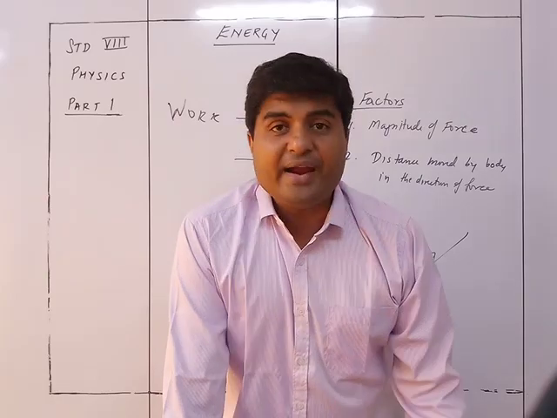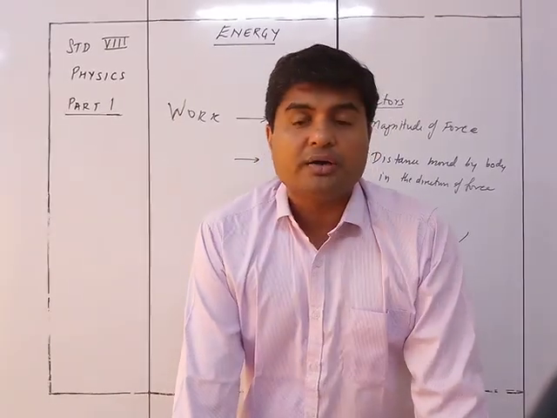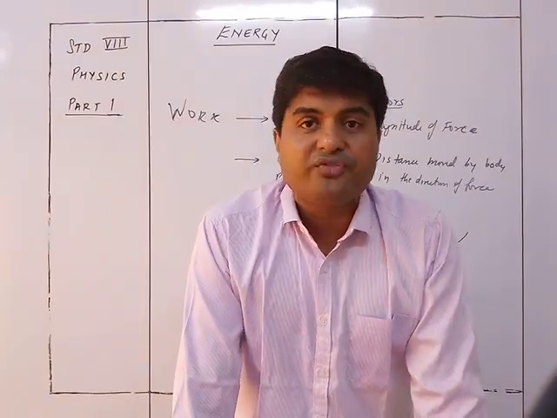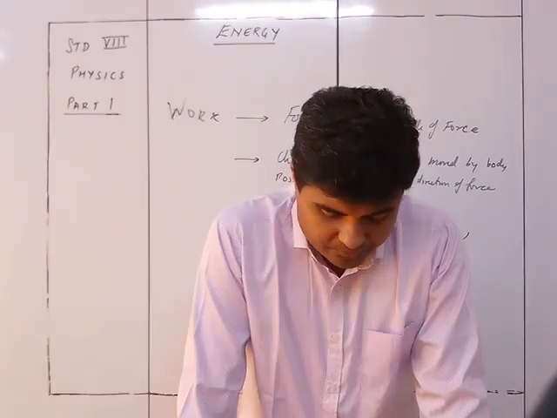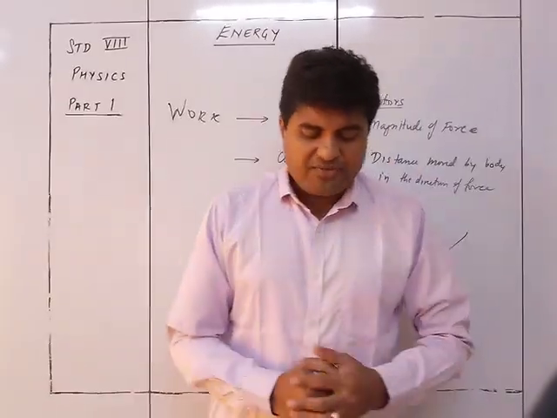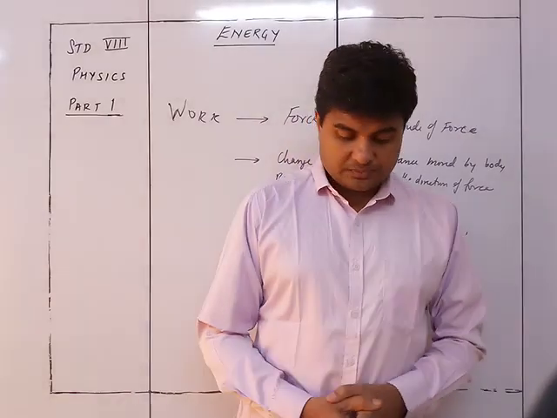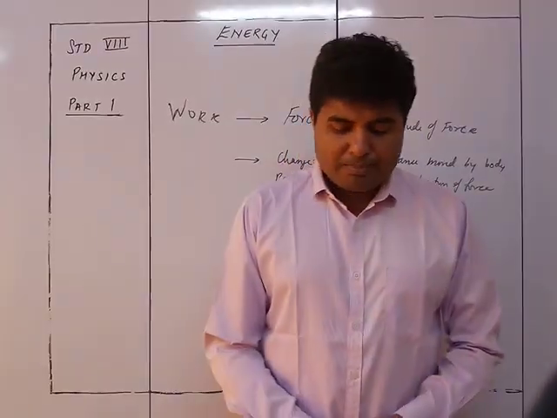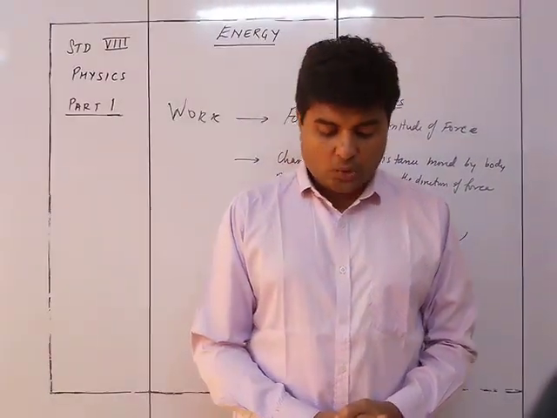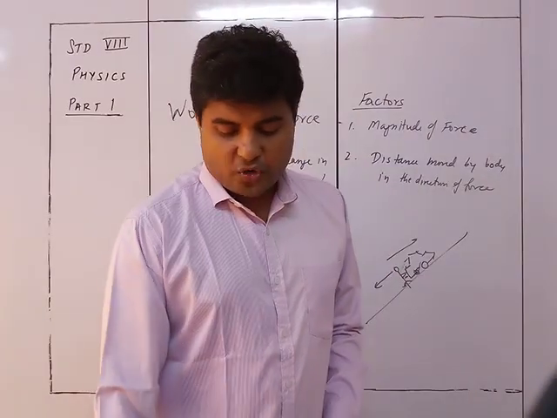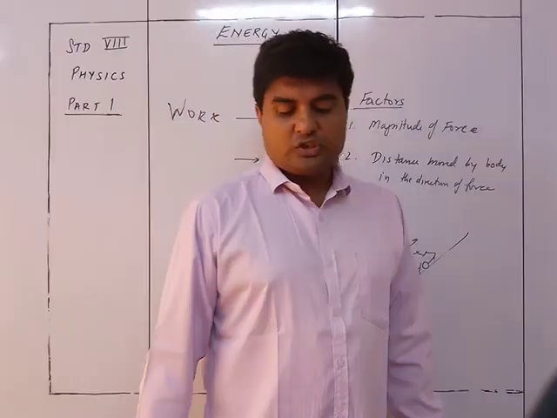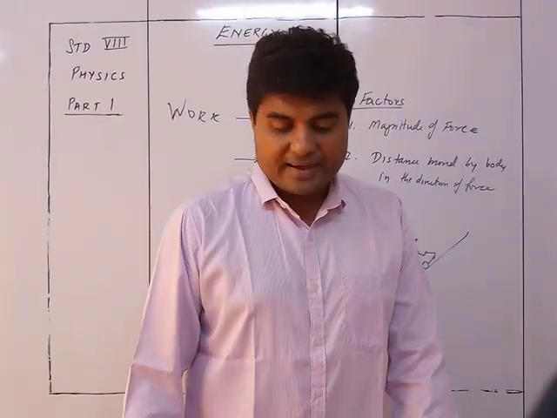So now we define work. So now we understood the different work, and that's why we have to define work. So let's define it. We define the work done as follows. The work done by a force on a body is equal to the product of force applied and the distance moved by the body in the direction of the force.